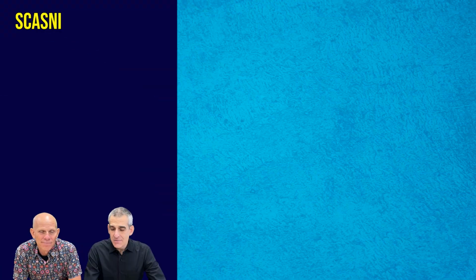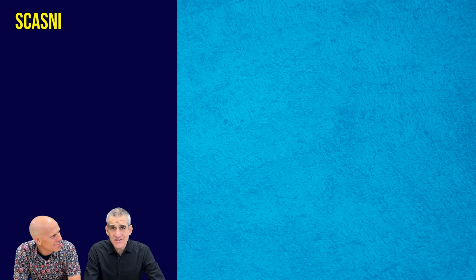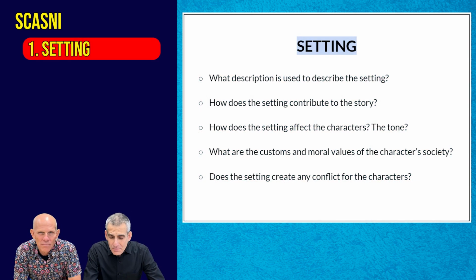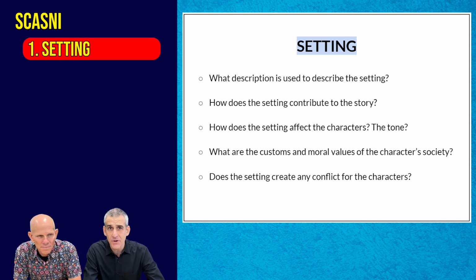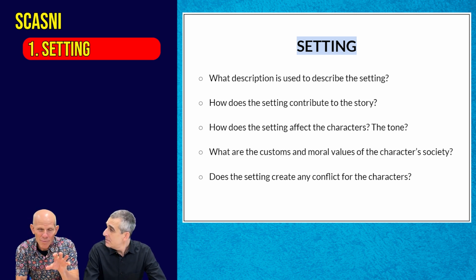Okay, SCASNY. Mr. Giles, in this case, the S is going to stand for setting. We want to pay close attention to the setting of literary works. Why has the author made that choice? Is it in a small house? Is it in a large city? Is it in an expansive field? All these choices will give us insight into themes and characters. Yeah, we love that. Time and place, and we want to think carefully about time and place and setting.